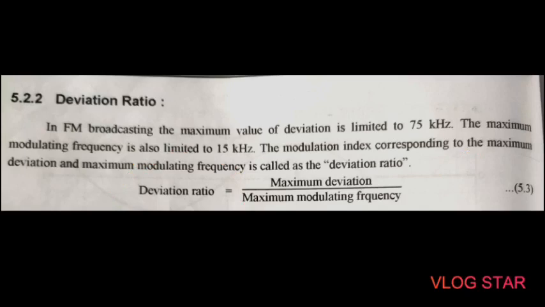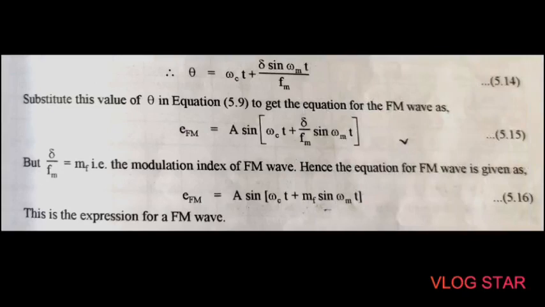In a similar way, we can calculate the equation for the FM wave, which can be represented as E of FM is equal to A sine in bracket omega ct plus MF sine omega mt. So this is the expression for the FM wave.